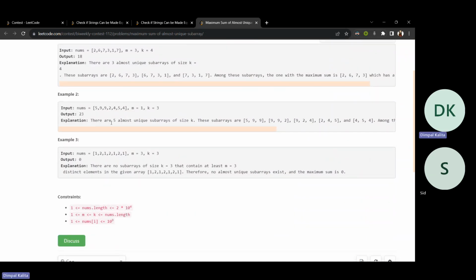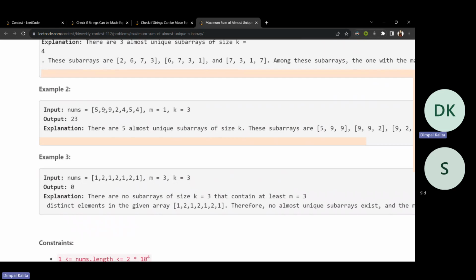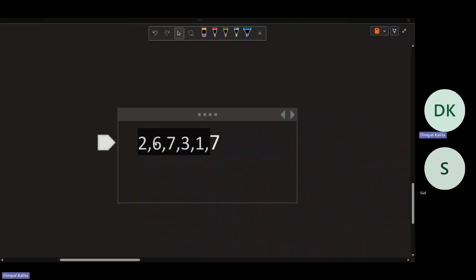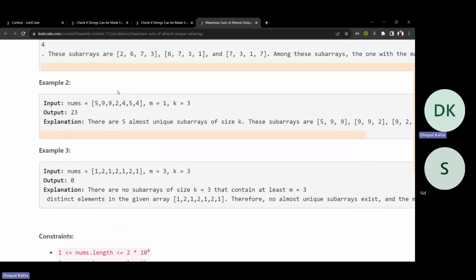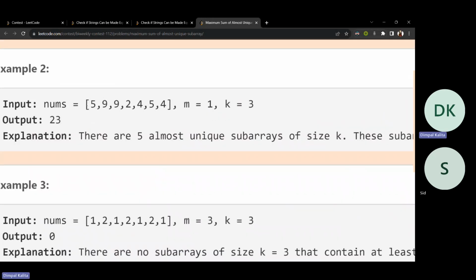Now what we can do is apply a sliding window and check if there are at least m distinct elements in that subarray. Like if I check 5, 9, 9, 2, there are 3 different elements. Now I will ignore this 5, I'll just delete this 5 and check this window. There are also 3 distinct elements, so we can take this sum also. I'll delete this 9 and check this subarray again. There are 4 different elements, so we can take this also.